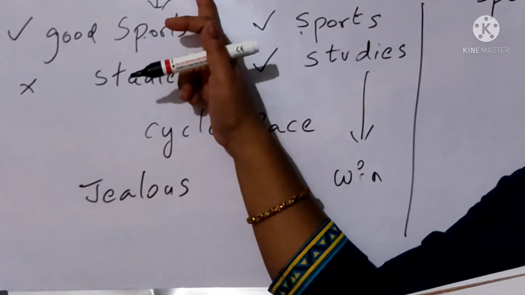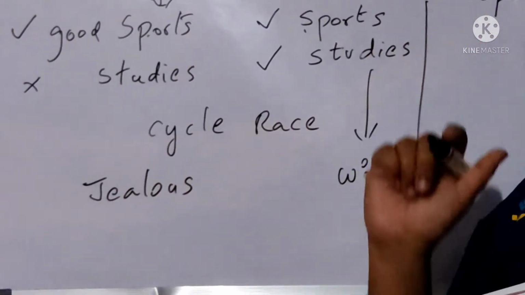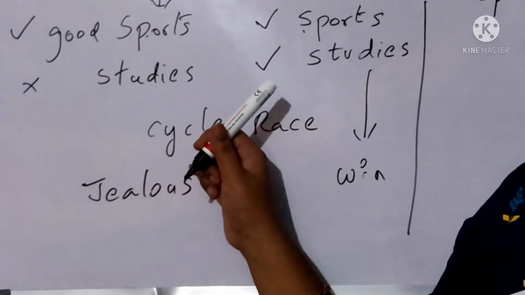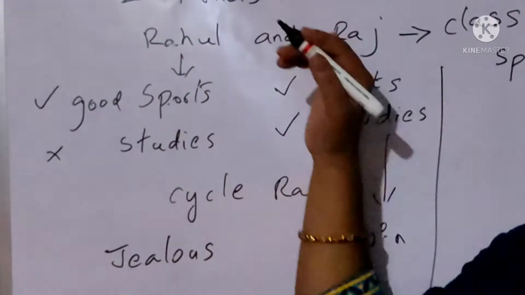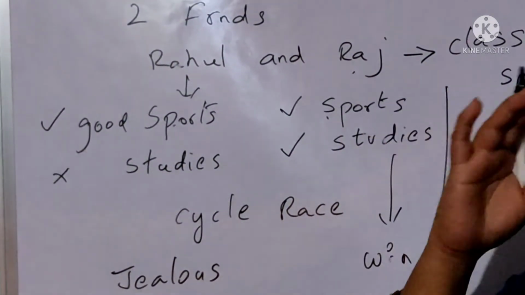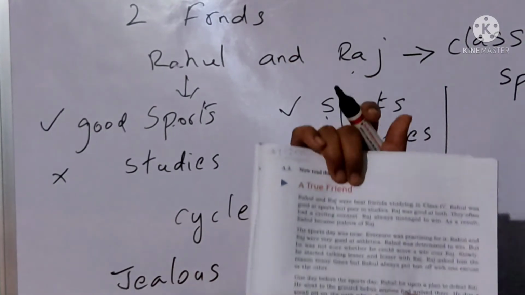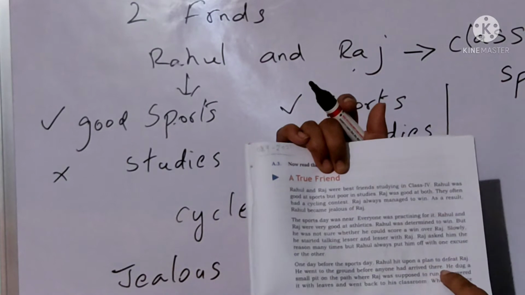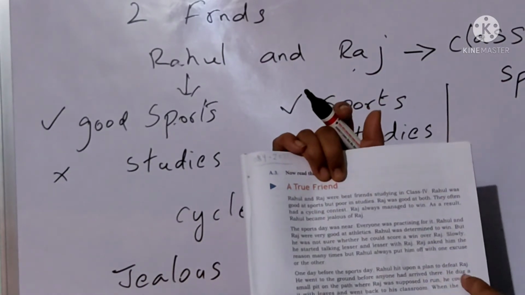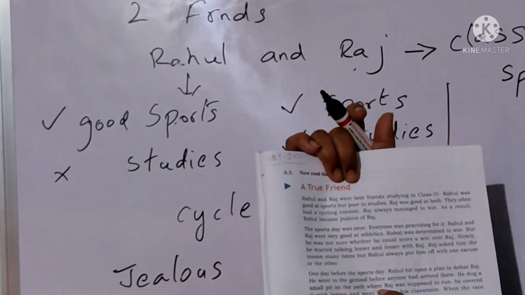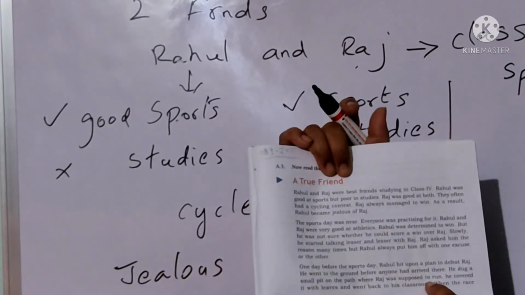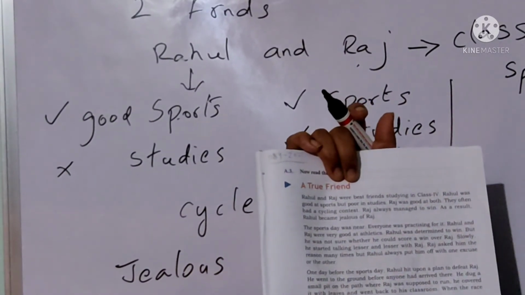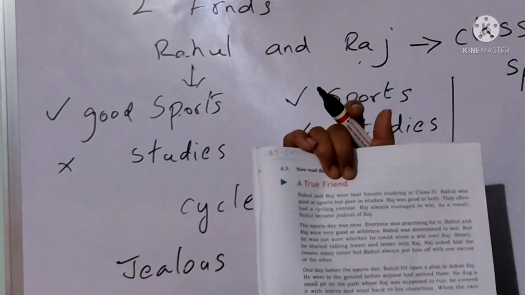So what Rahul was thinking, he was having some plan in his mind. He thought, okay, anyhow I should win over Raj. So he tried to plan something in his mind. He went to the ground before anyone had arrived there, and he dug a small pit on the path where Raj was supposed to run, and he covered it with leaves and went back to his classroom.